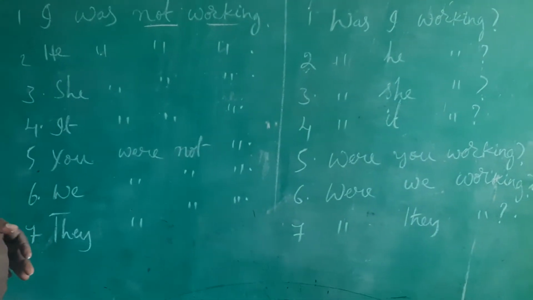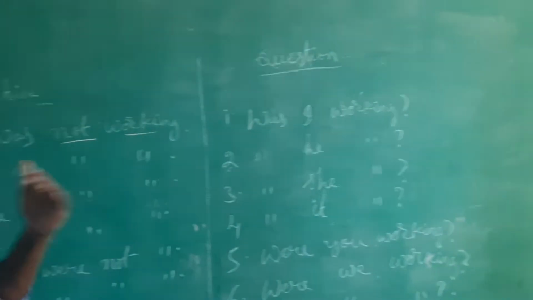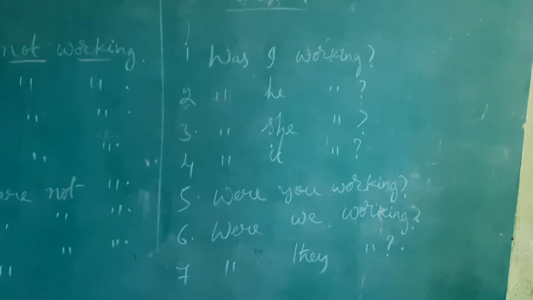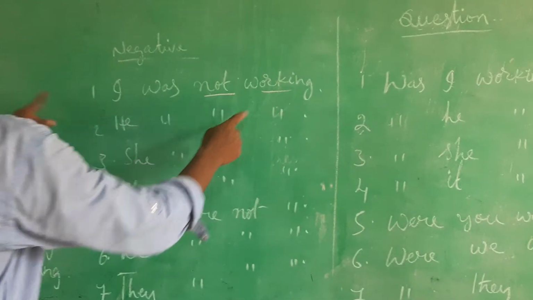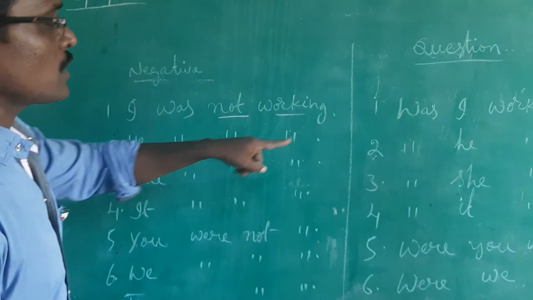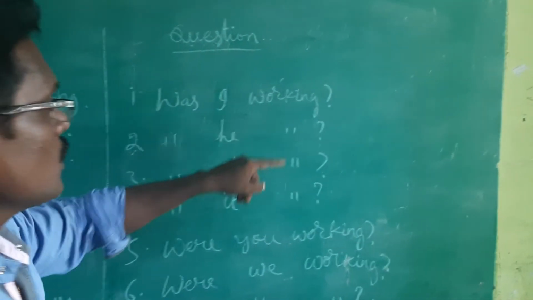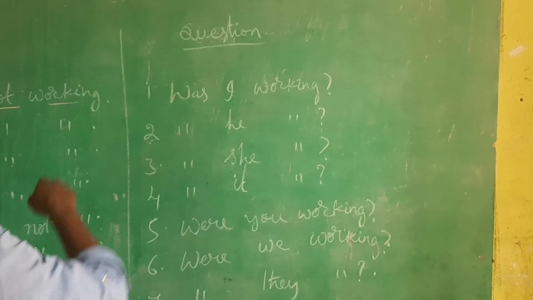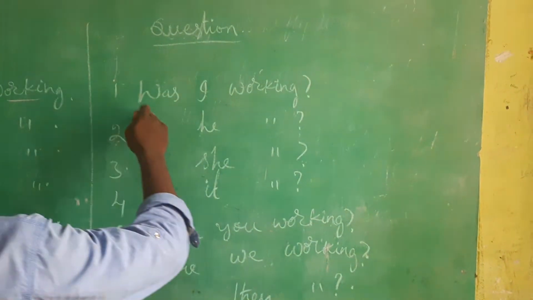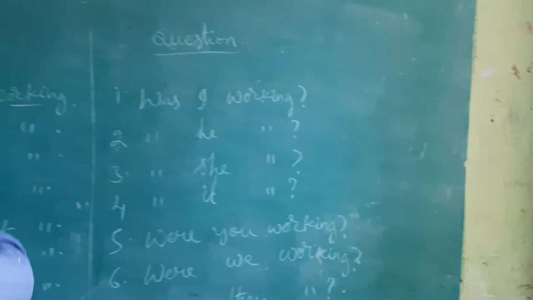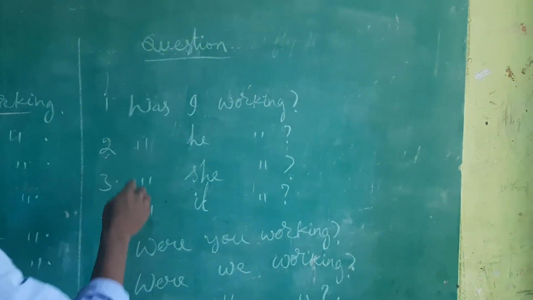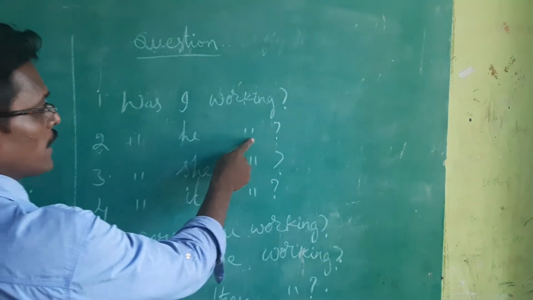And if you want to question somebody or something, you can use this format. For example, this was I was not working, this was I was working. The question form is was I working? So I just shifted the be form to the front of the subject, and I shifted I after the was form. So was I working, and likewise was he working. You must definitely remember the question mark.